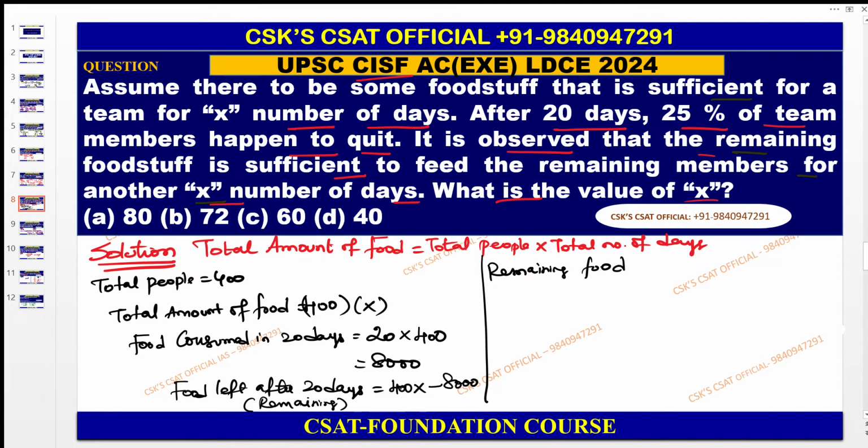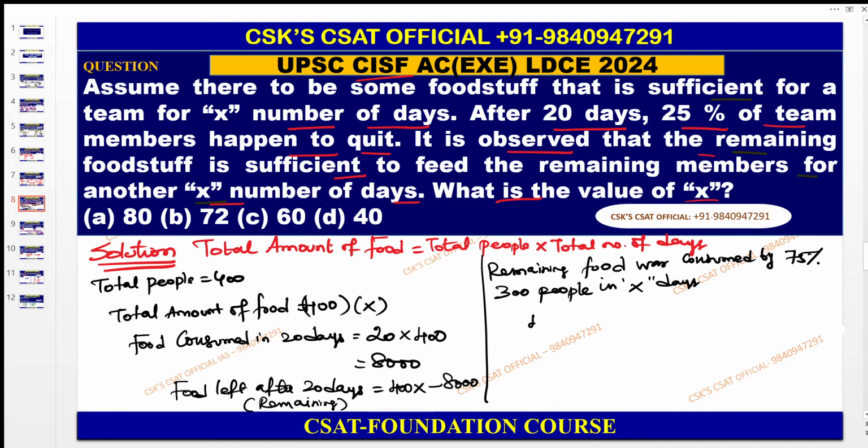This was consumed by how many people? 25% left, so 75% of the people. 75% is nothing but 3 by 4 of 400, which is equal to 300 people, in how many days? X days.